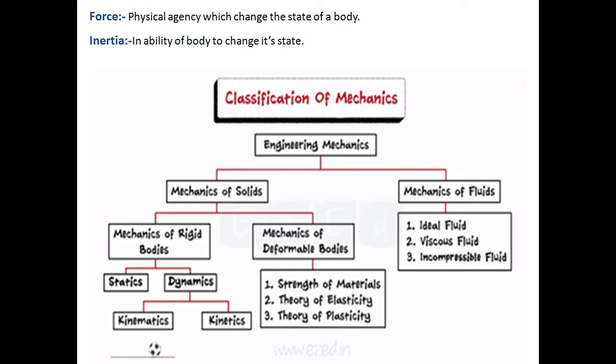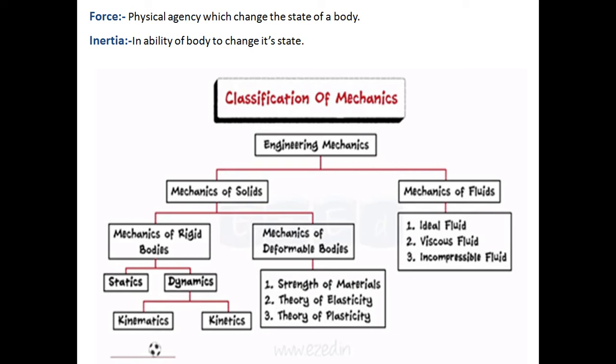Then mechanics of solids is again divided into two parts: the mechanics of rigid bodies and the mechanics of deformable bodies. The deformable body is again beyond the scope for FY BTech. You are going to learn it in the second year of BTech.